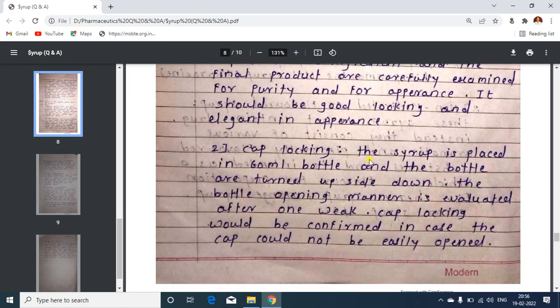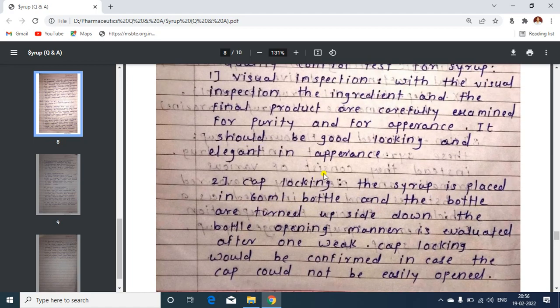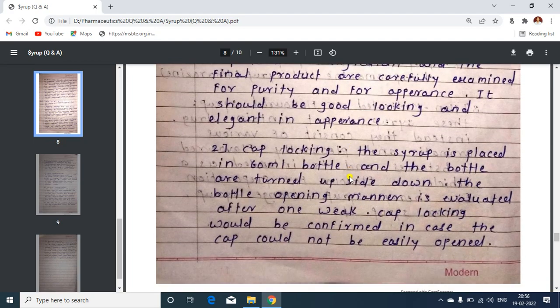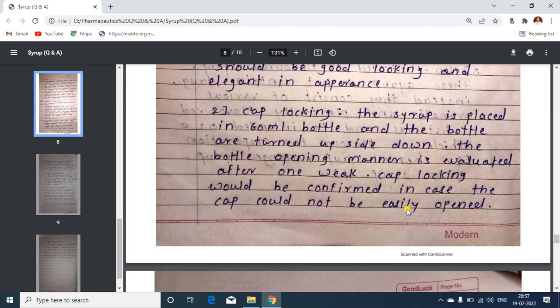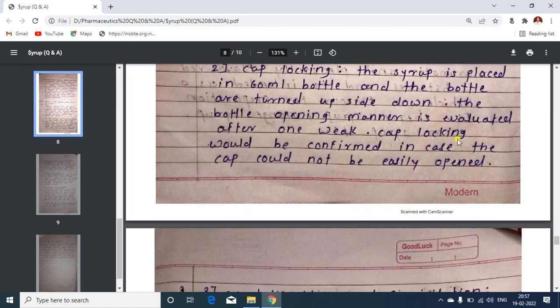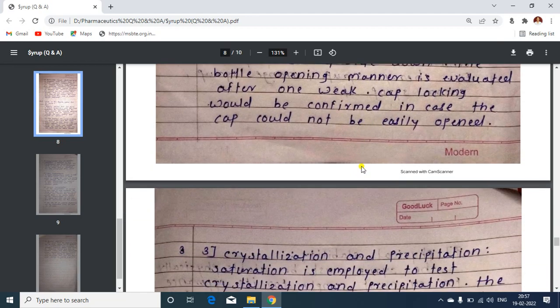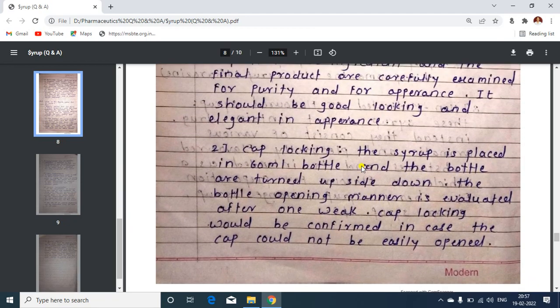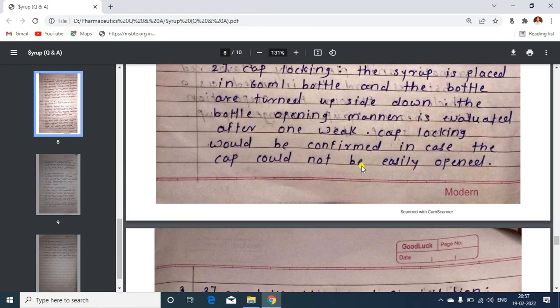Then cap locking. Syrup is placed in a 60 ml bottle, and the bottles are turned upside down, and after that the opening is evaluated, means the bottle opening manner is evaluated after 1 week. Then we should check whether cap locking is confirmed, in case the cap cannot be easily opened. If the cap does not open easily, then there is a cap locking problem.